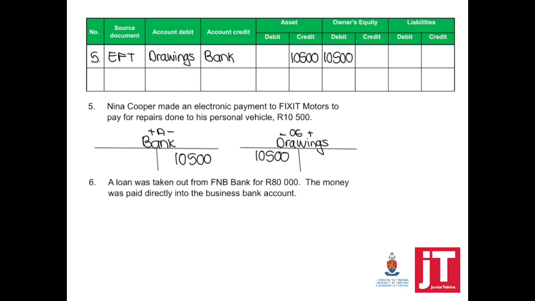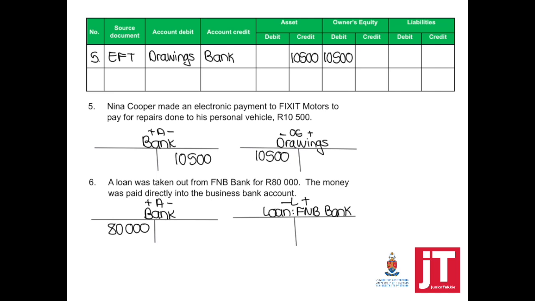Number 6. A loan was taken out from FNB Bank for $80,000. The money was paid directly into the business bank account. So this means that the business received money. If the business received money, it means bank is debited. Why did the business receive money? We took out a loan. That money was paid into our account. That means that we will owe FNB Bank $80,000. That's why our liabilities will increase.